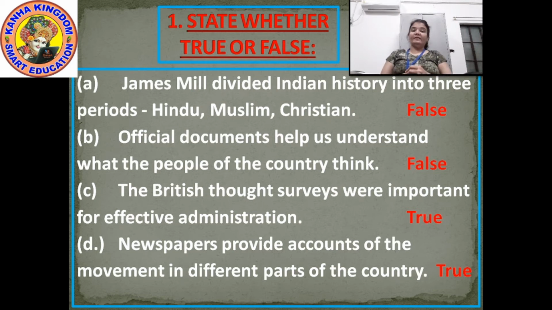I read all the 4. James Mill divided India into 3 periods: Hindu, Muslim, Christian. False, because he divided Indian history into Hindu, Muslim and British. Number 2, official documents help us understand what the people of the country think. False, because official documents help us understand the British administration. Number C, the British thought surveys are important for effective administration.